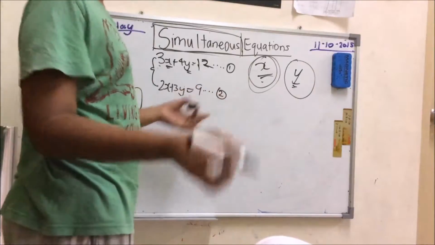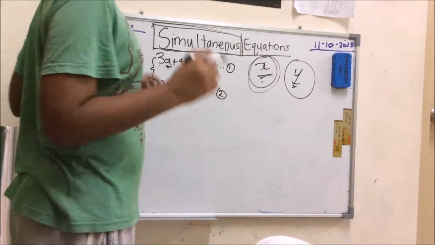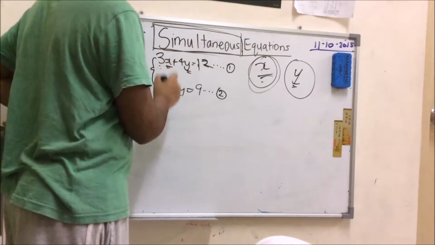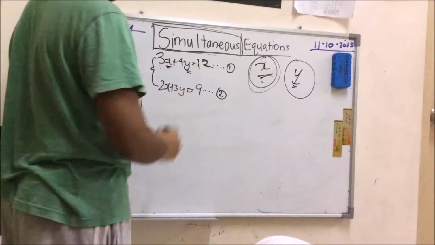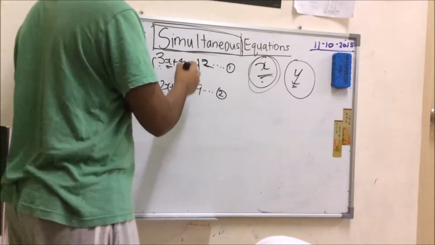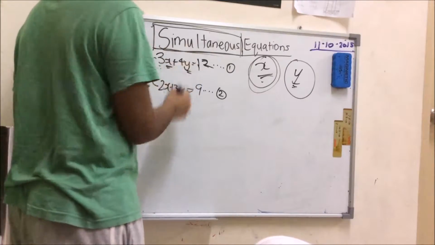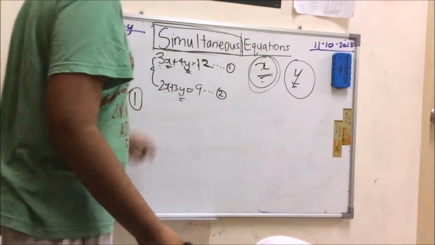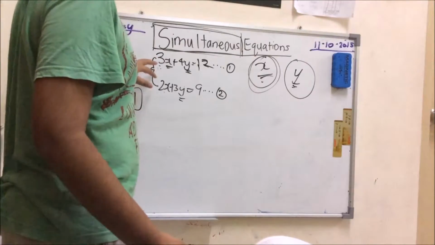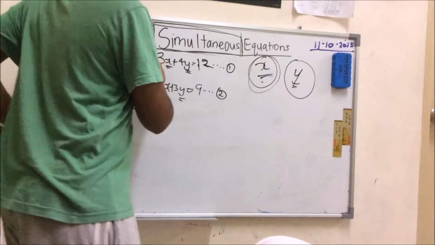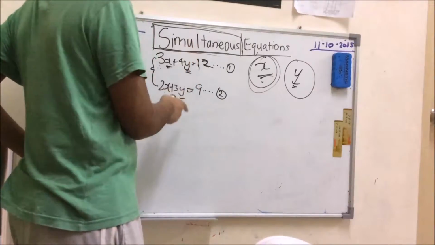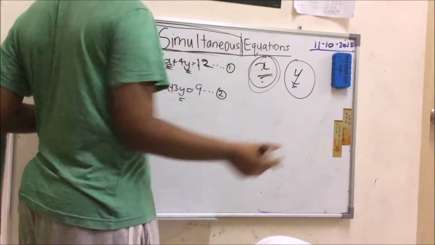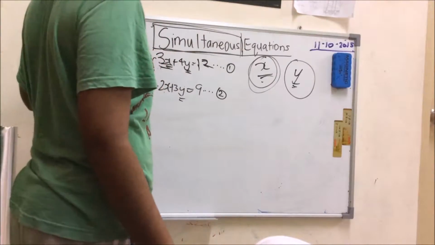I don't like this method frankly, but I'll teach it to you. Elimination method is seeing two like terms. So 3x and 2x, because they have x in common, they can be subtracted. Okay, so let's do that. And 4y and 3y, these can be subtracted because they have like terms. Y is in both of them. So we can subtract. We can minus 3x and 2x, and we can also minus 4y and 3y. It's either one of these.